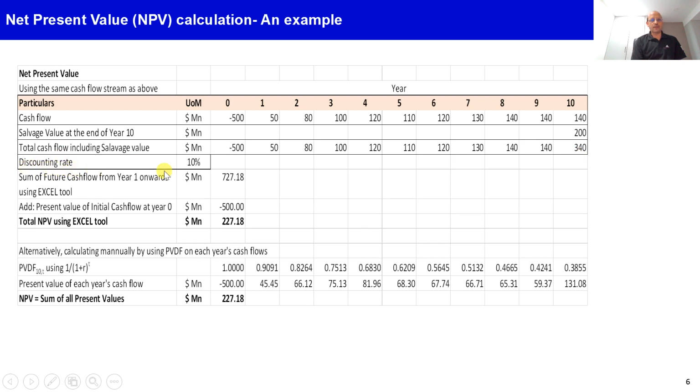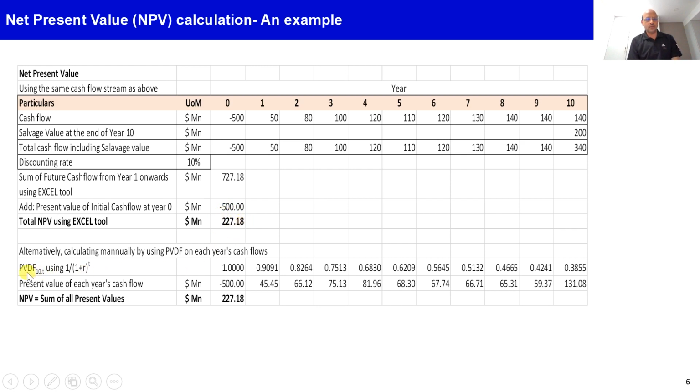And if the management's required rate of return is, let's say, 10% on that investment, whether we should pursue this project or not, we can evaluate by using the DCF method or net present value method. We can also use the Excel tool, which will simply calculate it with a formula, which I can explain in a different video. The present value of future cash flow will come to 727, and if you subtract 500 of initial investment, the net present value comes to 227.